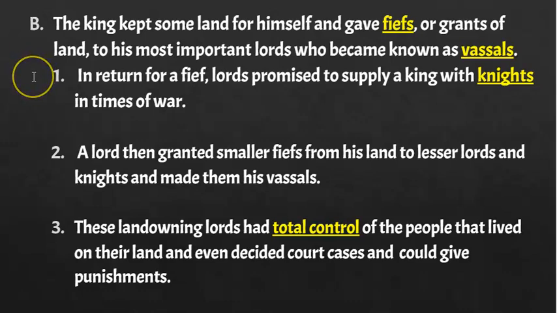Okay? Now, in return for a fief of land, the Lord is promising to supply the king with knights in the times of war. And so then the Lord has to grant parts of their land, smaller fiefs, to the lesser lords and knights to make them vassals to him. So again, it's just constantly building up this pyramid. Now, the land-owning lord is the one that has total control of every person that lives on their land. They're even the judge. They decide court cases. They can give punishments. They're the total authority on that piece of land unless the king comes to visit.